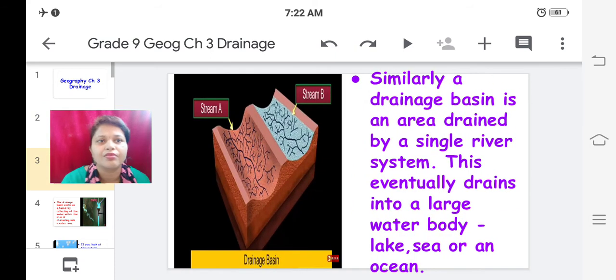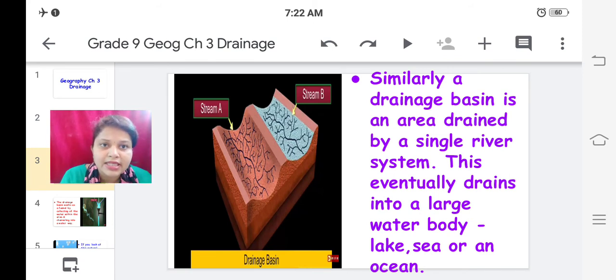Further, similarly, a drainage basin. Now let us know what is a drainage basin. A drainage basin is an area drained by a single river system. River system means tributaries and the main river. Okay, when a single river system drains a certain area, that is known as a drainage basin.